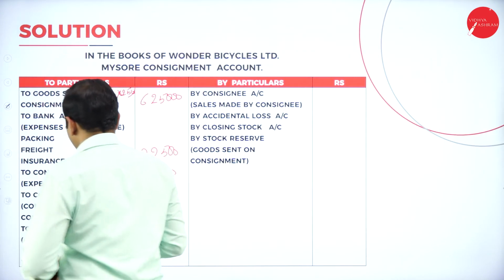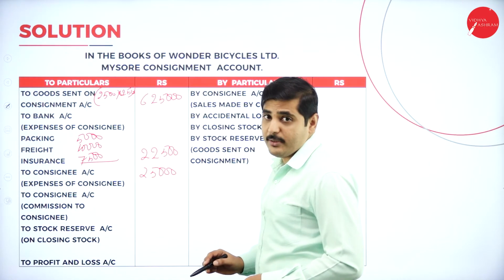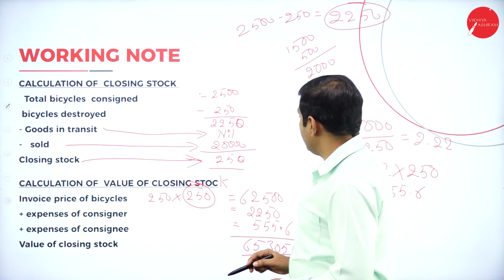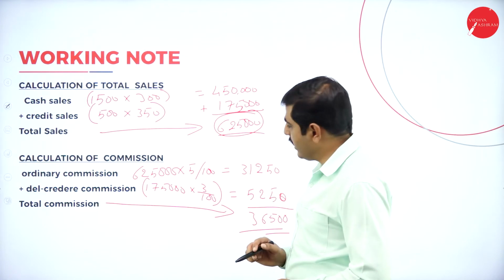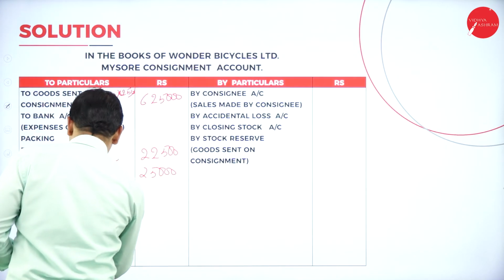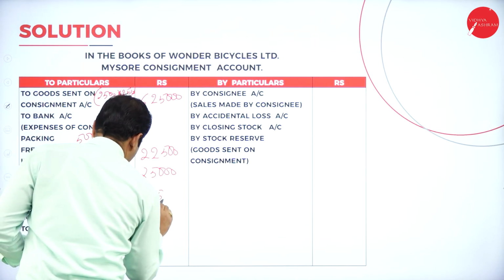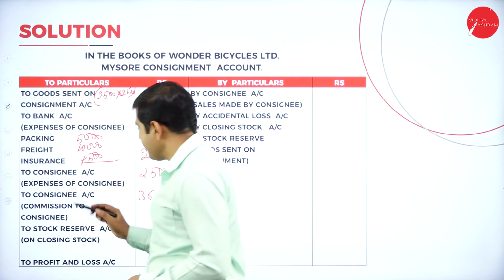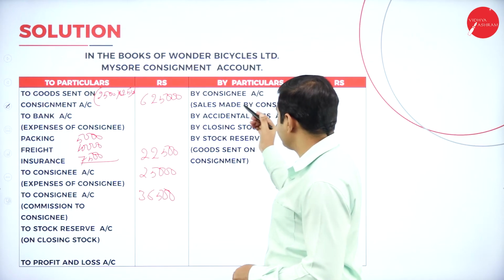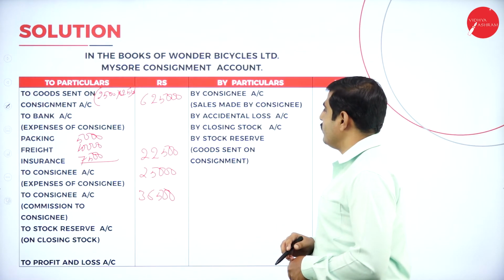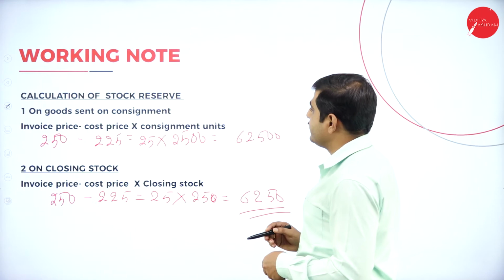Again, to consignee account, commission payable to consignee, total commission. We have already done the calculation. Total commission 36,500, we have to pay. Next point, to stock reserve. We'll come to stock reserve later. First we'll go to the consignee account. How much has he made in sales?